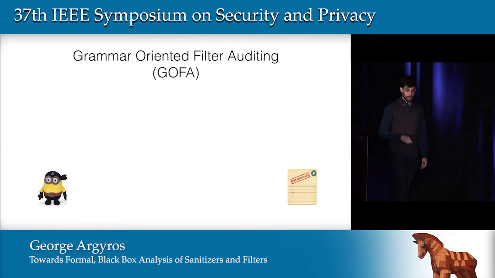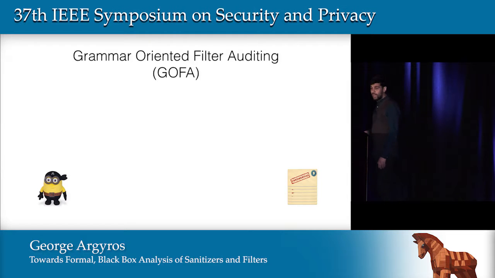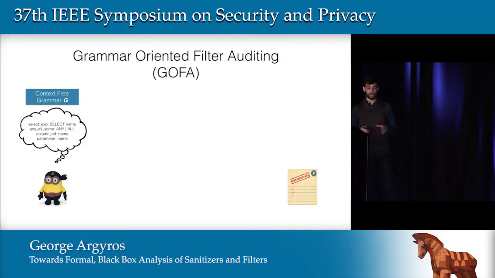In that problem, which I will also refer to as GOFA for short, we have an attacker who wants to obtain some confidential information. That attacker is in possession of a context-free grammar G. That context-free grammar is defining a set of attacks. So you can imagine that that context-free grammar might have some JavaScript code definitions for cross-site scripting or some SQL code for SQL injection. And now we have a filter protecting the confidential information.